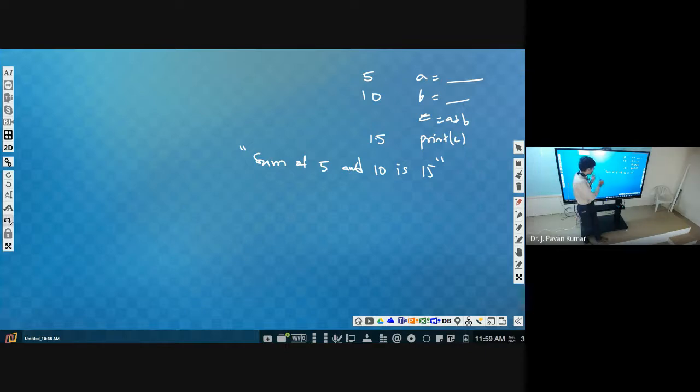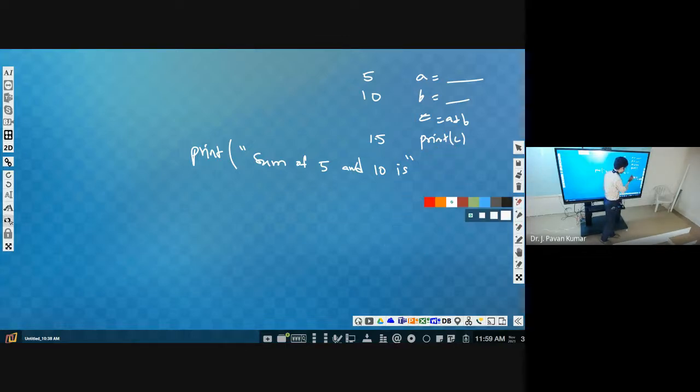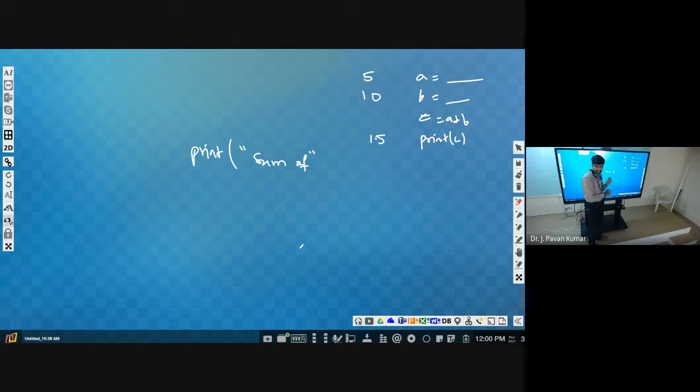In the print function, one thing we could do is use several print statements, isn't it? Print sum of, then you can give a gap, right?